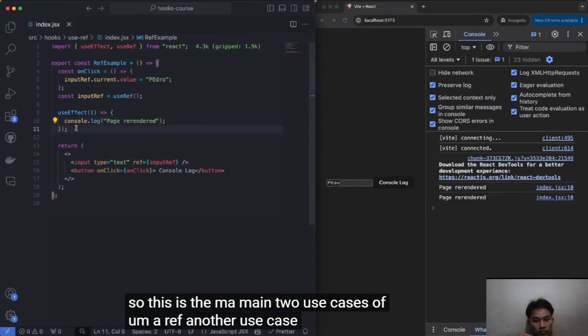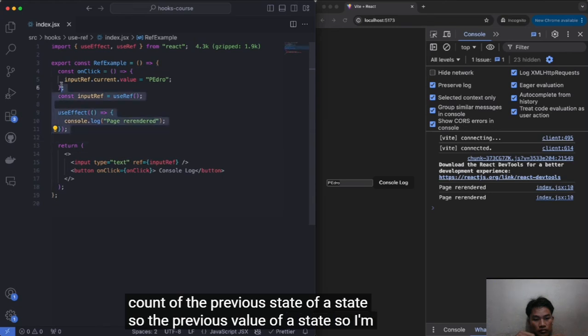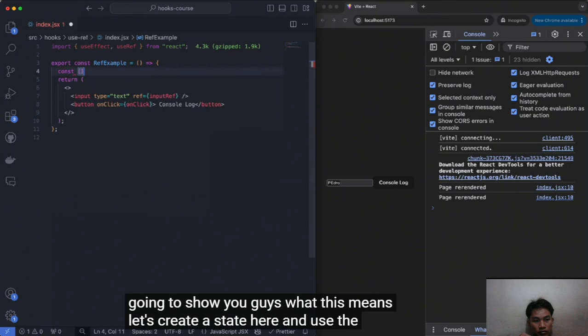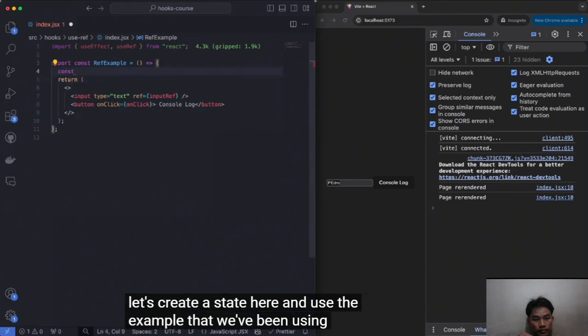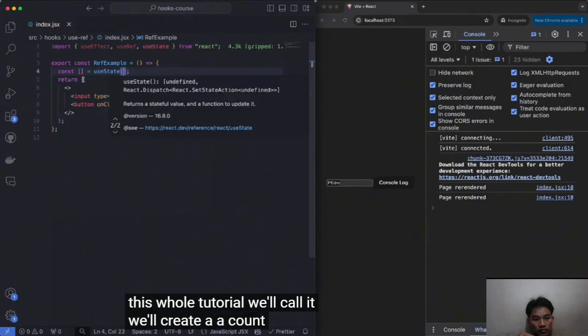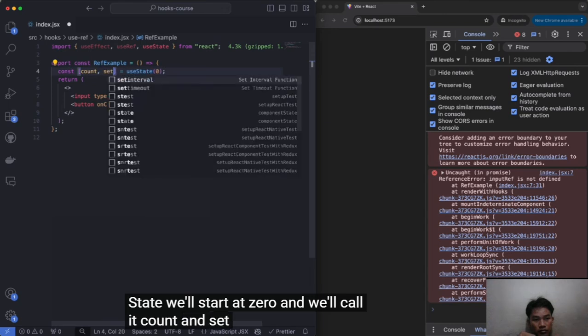Another use case is keeping count of the previous state of a state. So the previous value of a state. I'm going to show you guys what this means. Let's create a state here and use the example that we've been using throughout this whole tutorial. We'll create a counter state, start at 0, and call it count and setCount.